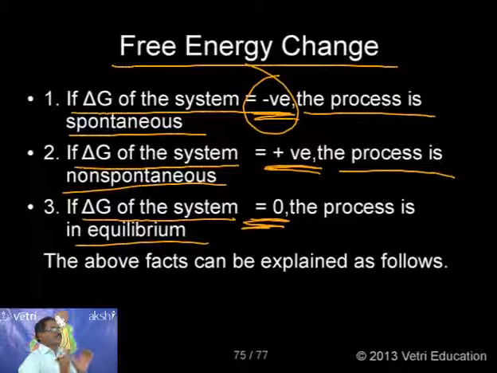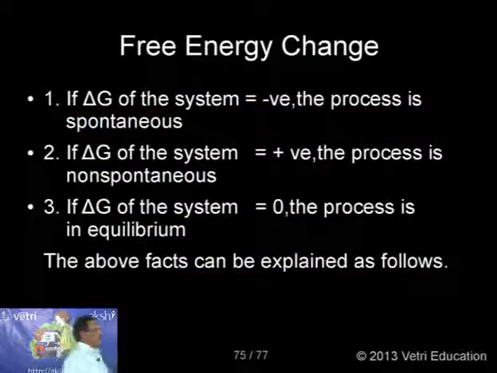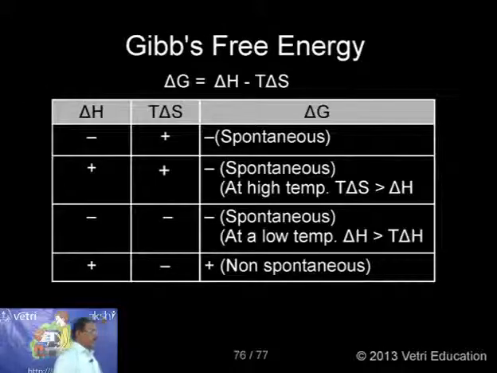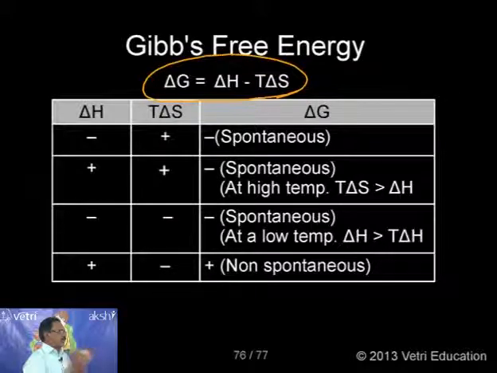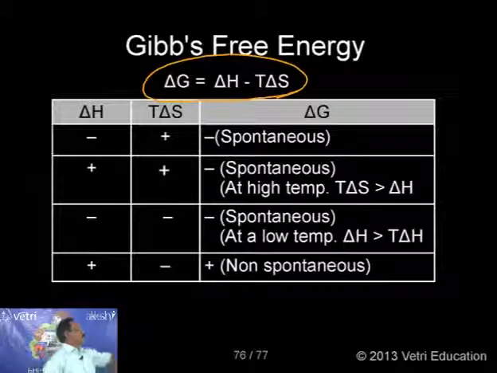So these are the three important pieces of information we are getting from the delta G value. I can explain the above fact from the equation. Kindly follow, this is the equation I am going to apply. I have already pointed out that only if the delta G value is negative will the reaction be spontaneous. If it is positive, it is non-spontaneous. So whether your reaction is positive or negative, from the delta G value we can determine whether it is a spontaneous or non-spontaneous process.